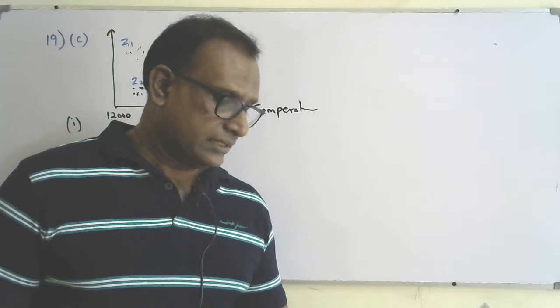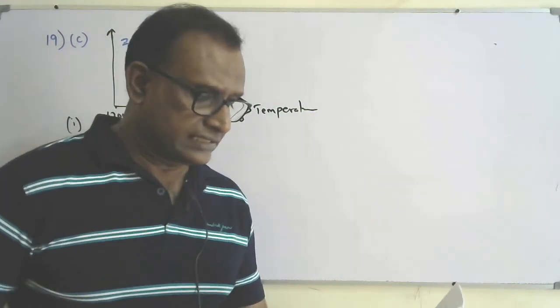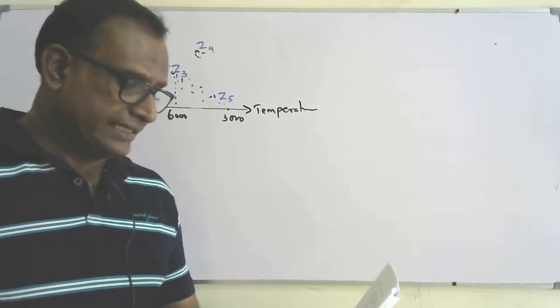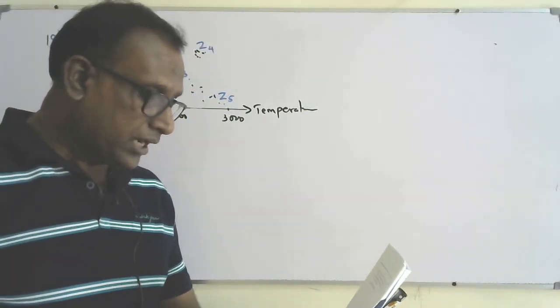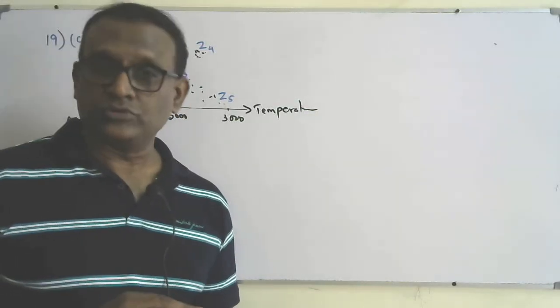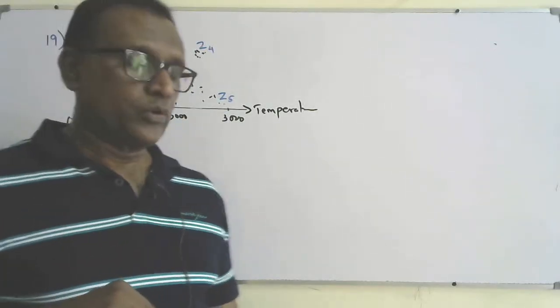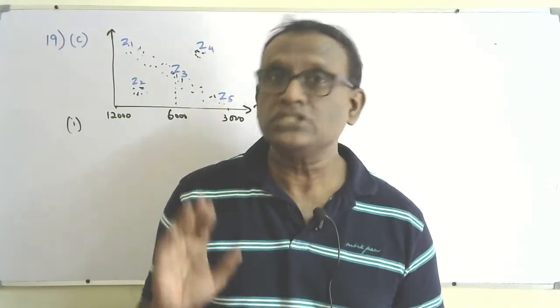So there are 5 zones. That's the second part: Z1, Z2, Z3, Z4 and Z5 identified on the chart diagram. Complete the following table. High mass hot stars are main sequence stars. Even white dwarfs are hot, but their mass is not that high.